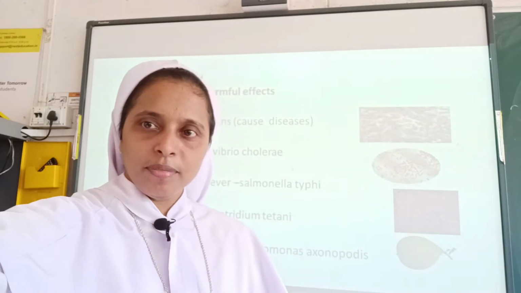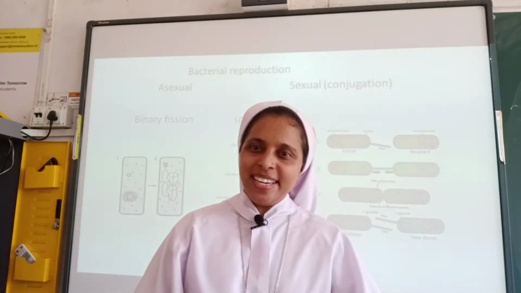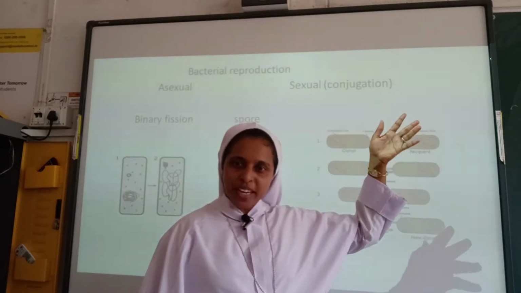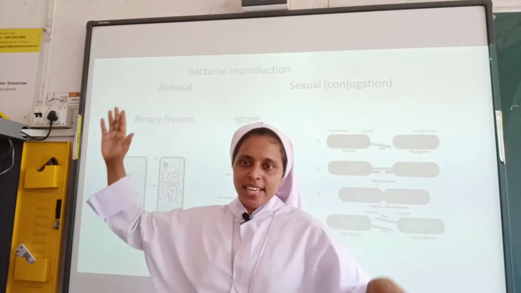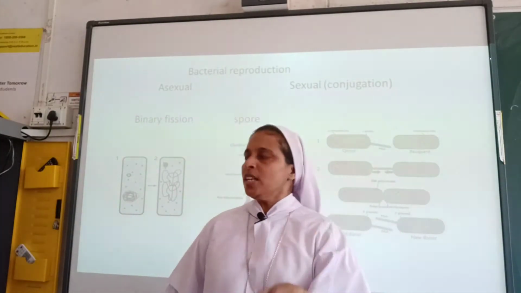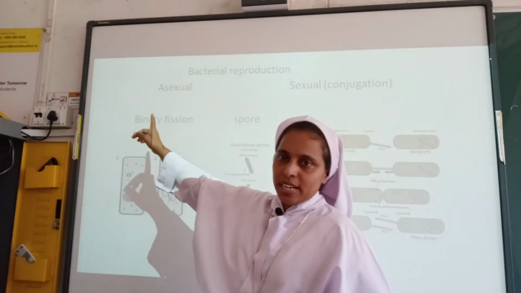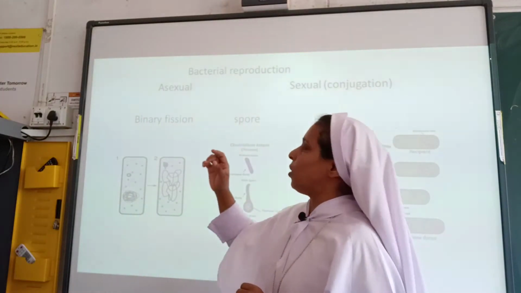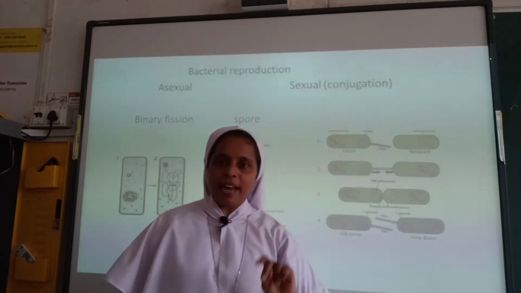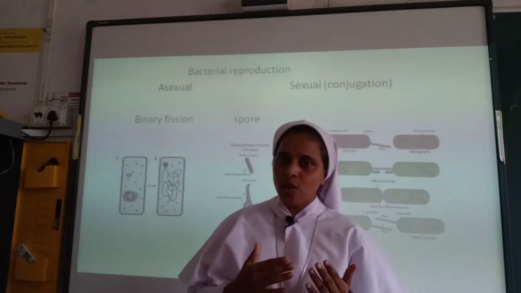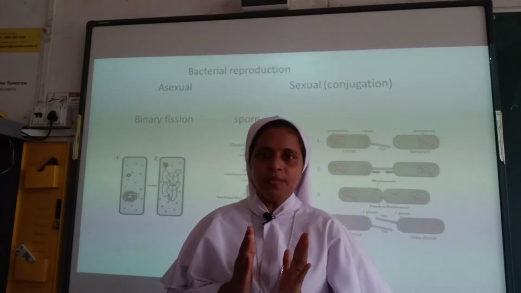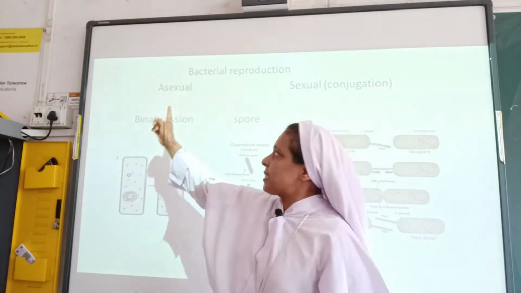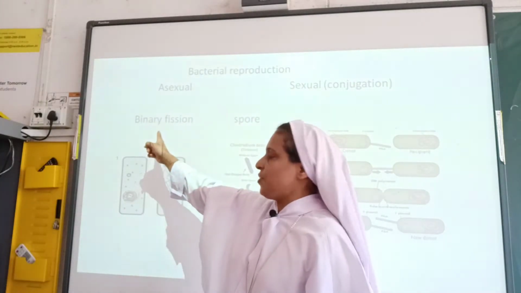So let's continue. Coming to bacterial reproduction, they reproduce asexually as well as sexually. In asexual reproduction, one bacterium is involved, while in sexual reproduction, two bacteria are involved. Asexual reproduction takes place through binary fission.